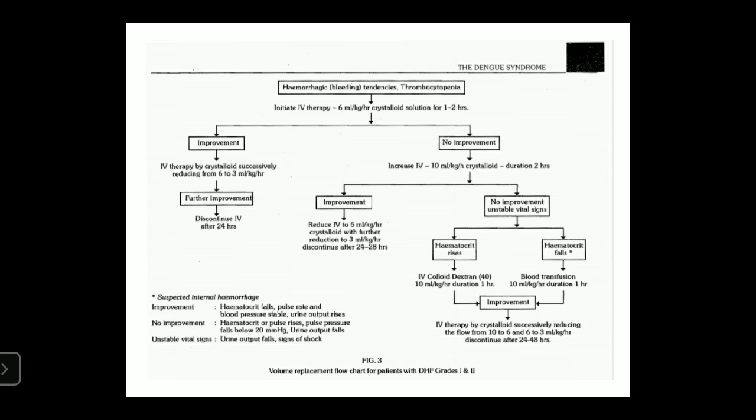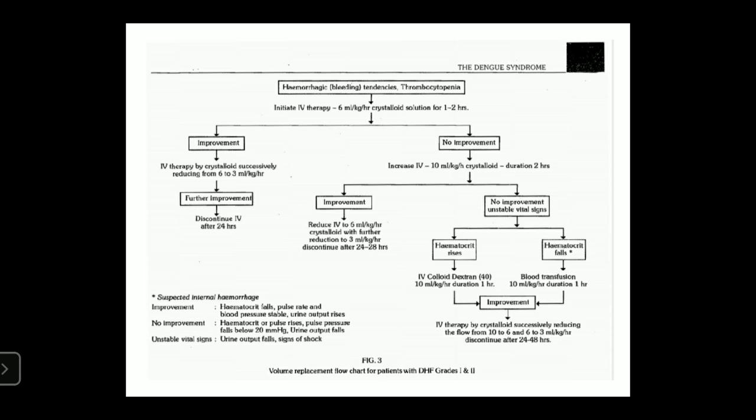If no improvement is seen, the dose of crystalloid solution can be increased for 2 hours. If improvement is seen, reduce the dosage to 5 ml and further to 3 ml per kg per hour.